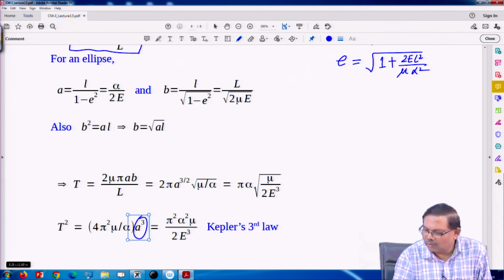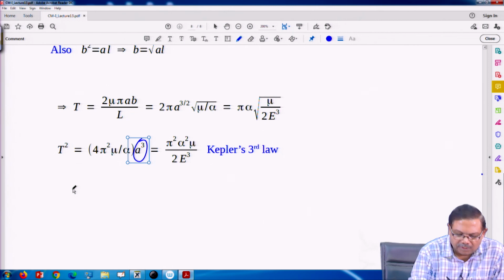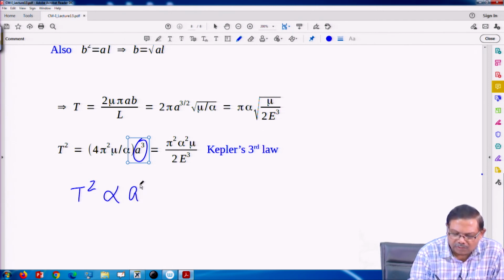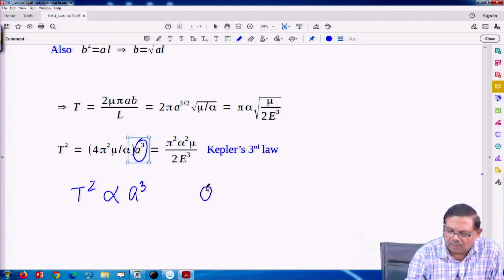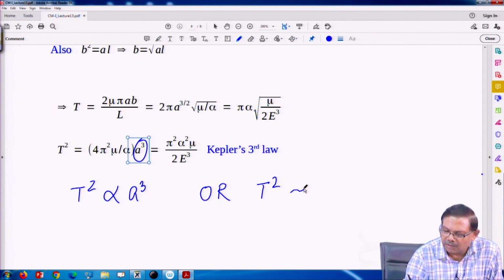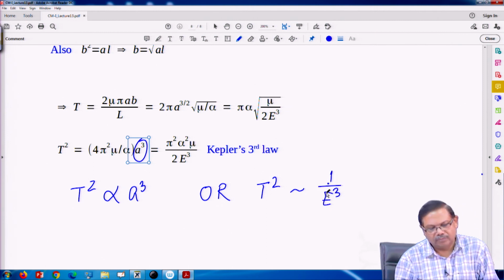So, what is the result? The result is T square is proportional to A cube, or T square is proportional to 1 upon E cube.